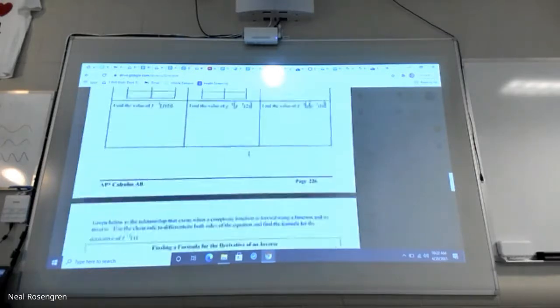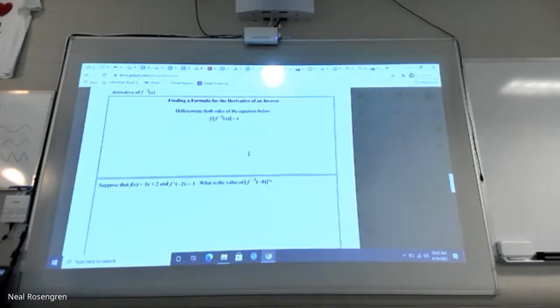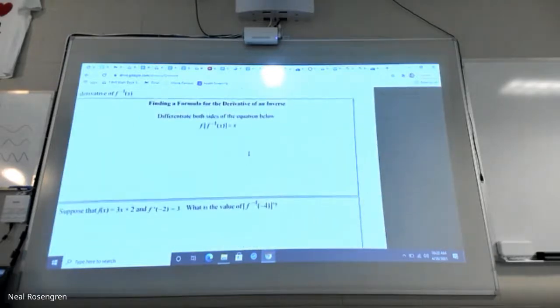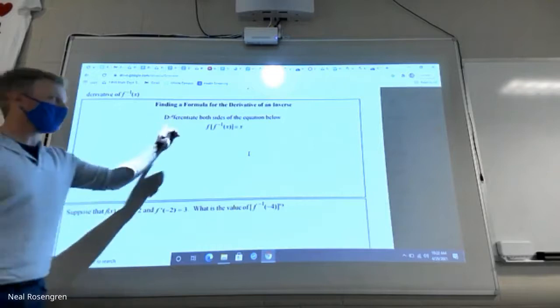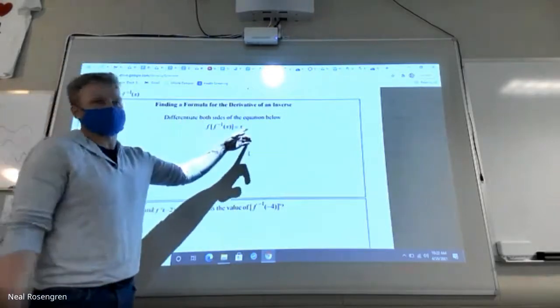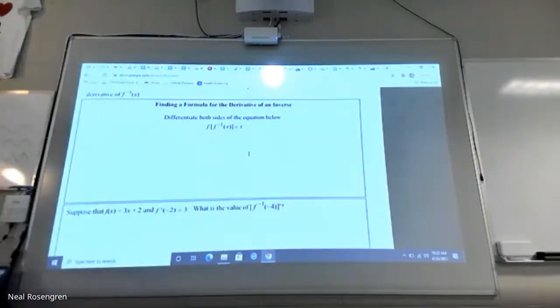We're switching x and y, whatever you want to think about it. What we've got now here on 227 is the fact that f of f inverse of x is x, right? Take the function, plug x into the inverse. The whole idea of a function's inverse is to kind of undo what's happened. And I'm not going to do it right now because we'll do it next week.